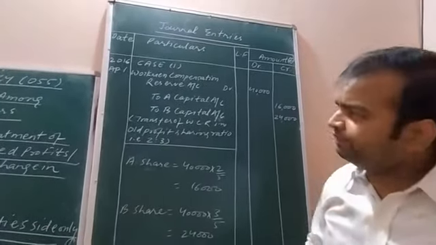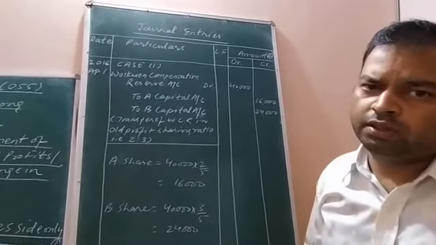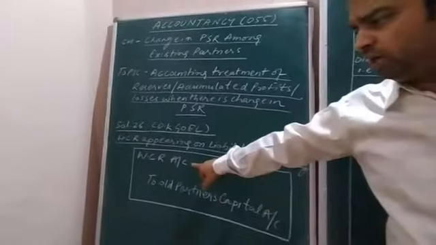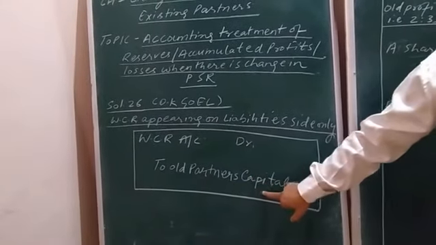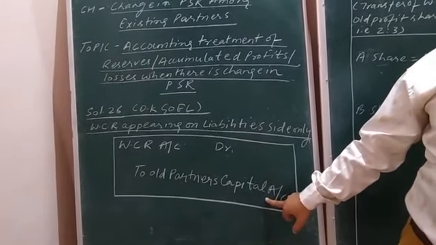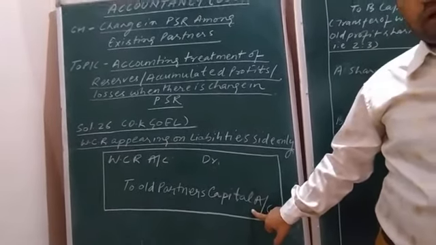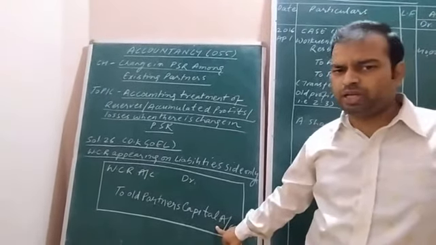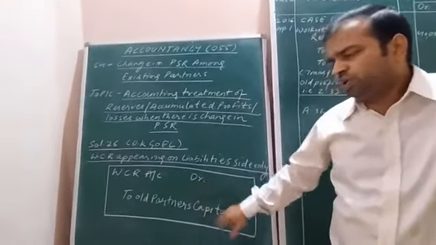But if this workman compensation reserve remains outstanding at the end of the year, then it is distributed among the old partners in the old ratio. This is the journal entry which we generally pass when we distribute WCR among the partners. WCR, that is workman compensation reserve, is a liability. That liability will decrease, so it will be shown on the debit side.